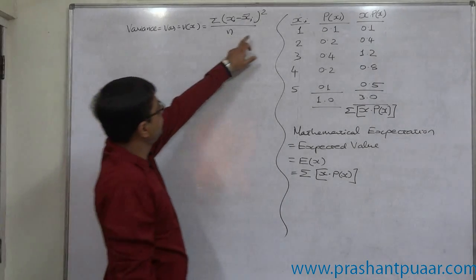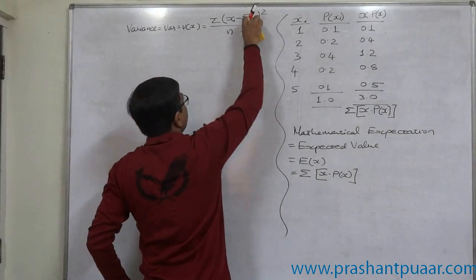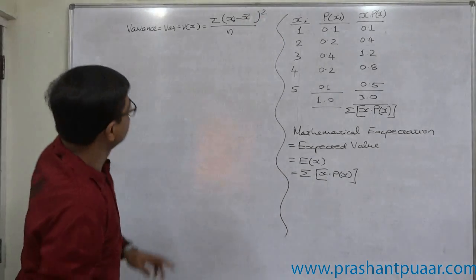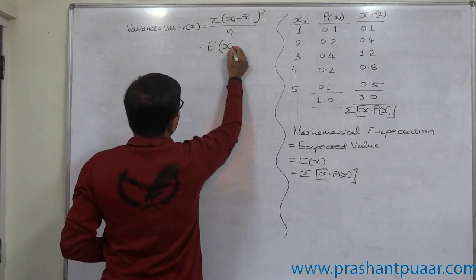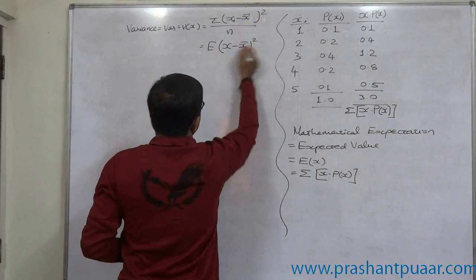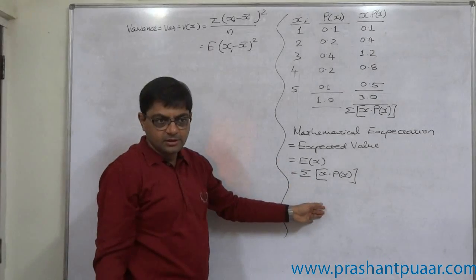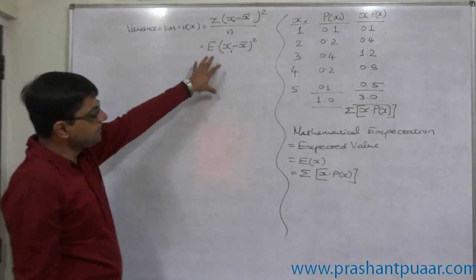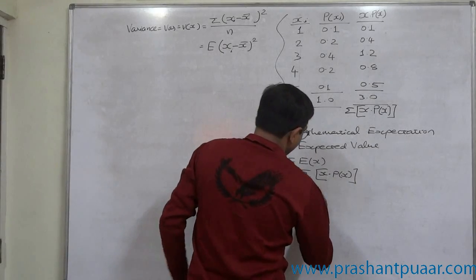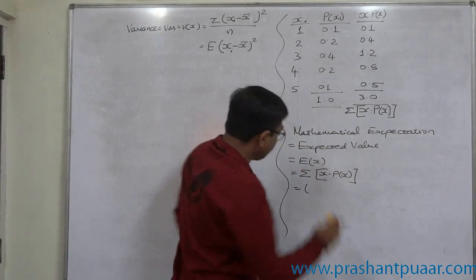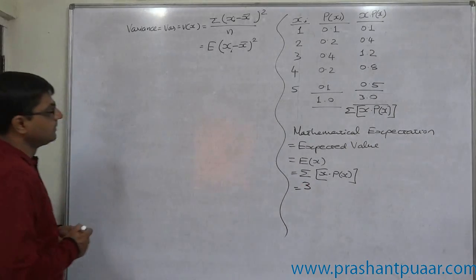Simply, it is mean of x minus x bar whole square. Since mean means expected value, variance is the expected value of x minus x bar whole square, or of the squared values of the deviations taken from arithmetic mean.